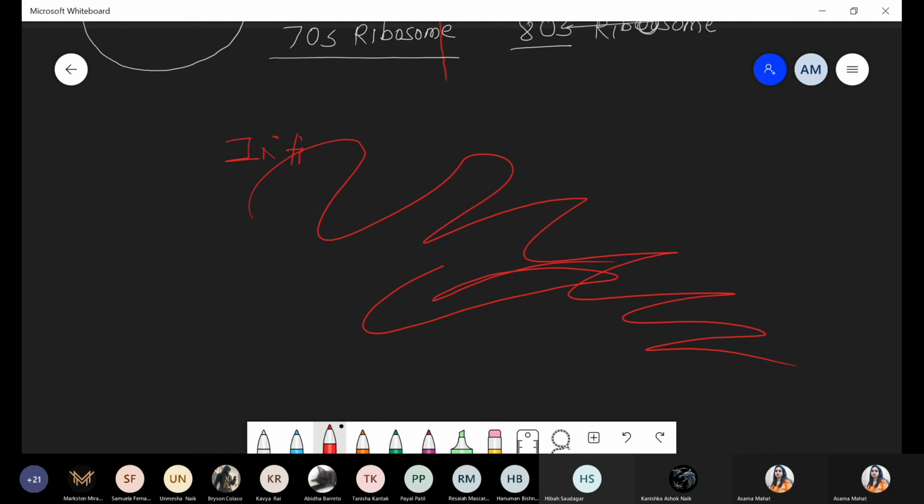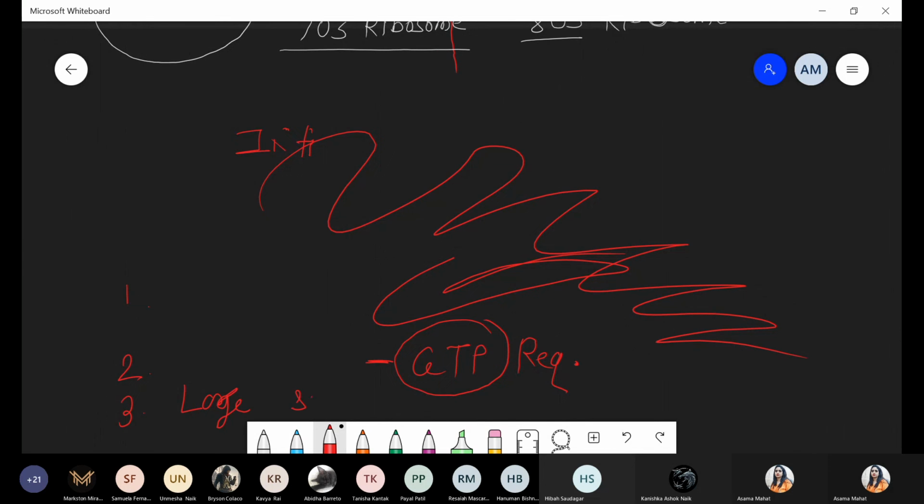Write down number two, second step, tRNA joining. Second step, that is GTP is required. We discussed, we write down one sentence there. For the tRNA joining, there is a requirement of energy in the form of GTP. tRNA joining, GTP required, and write down the third step, large subunit binding.